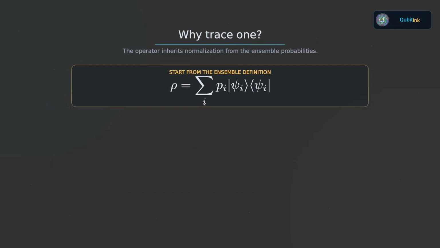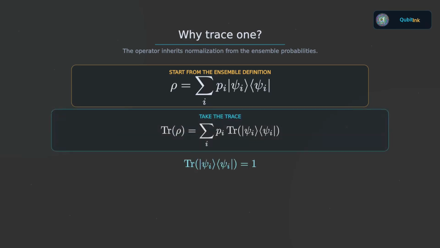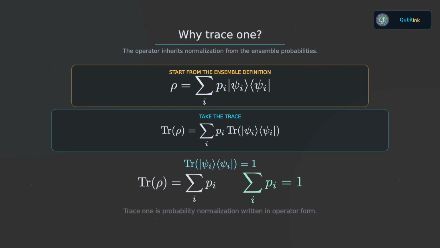If ρ comes from an ensemble, then it is a probability-weighted sum of projectors onto normalized states. The trace of each such projector is 1. So when we take the trace of ρ, we simply add the preparation probabilities. And because those probabilities sum to 1, the trace of ρ must also be 1. So the trace condition is really the normalization of probability written in operator language.